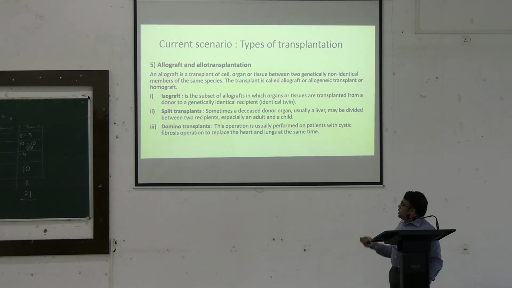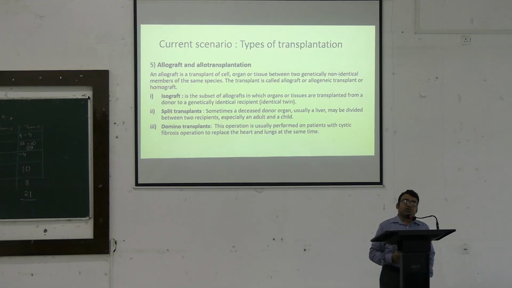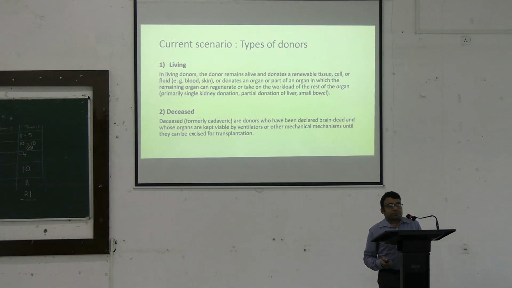Another type is called a domino transplant. Now, what is a domino transplant? For example, a patient has a disease called cystic fibrosis. Cystic fibrosis will eventually damage both the lungs, and because there is damage to both the lungs, there will be certain cardiac complications also because of the pulmonary hypertension, etc. So, in a domino transplant, what is done? When these patients are undergoing transplantation, we not only transplant the lungs, but along with that, we can also go for transplantation of the heart itself. This is called a domino transplant.